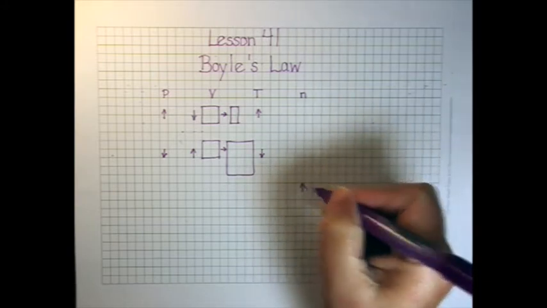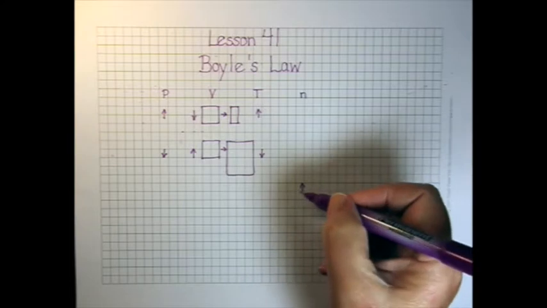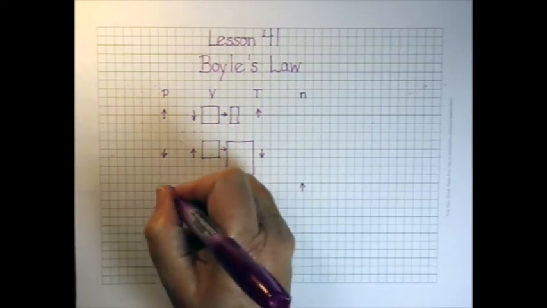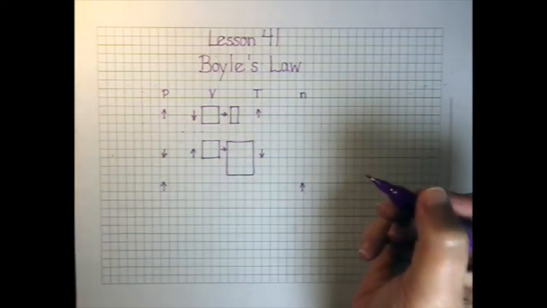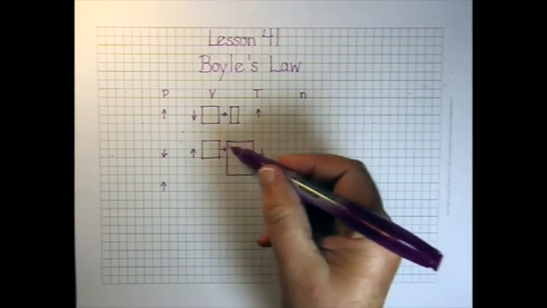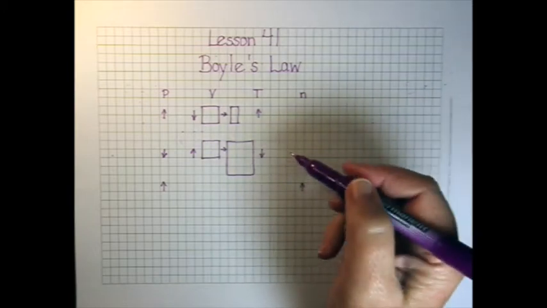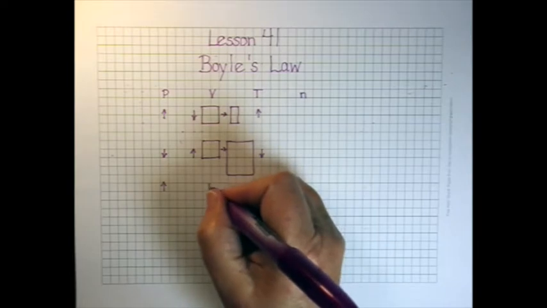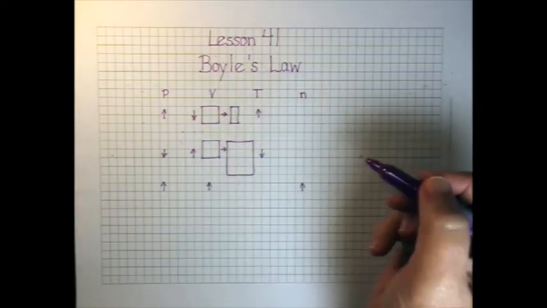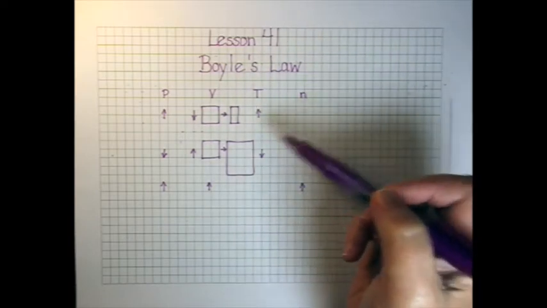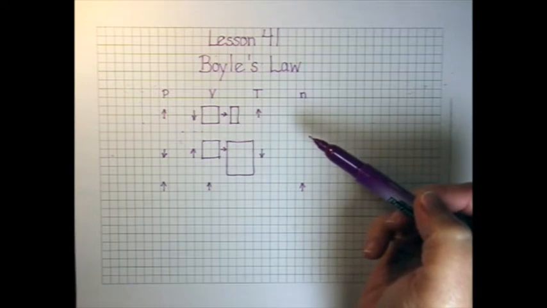Well, what if we add in more particles? So we increase the number of particles. Well, if we increase the number of particles, then that's certainly going to increase the pressure. There's going to be more particles smacking into the containers. If we're in a container that can stretch, maybe a balloon or a syringe, then putting more particles in is going to make the volume increase if it can. And so all these things are affecting each other: pressure, volume, temperature, and number of moles. If you change one, you're going to make the others change as well.